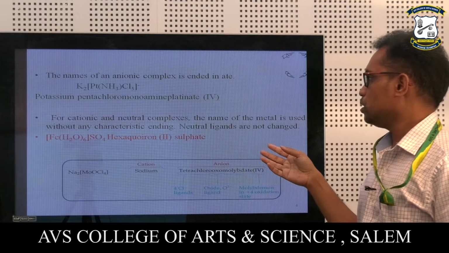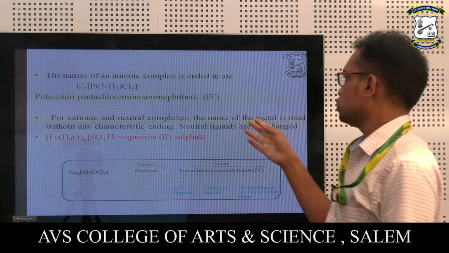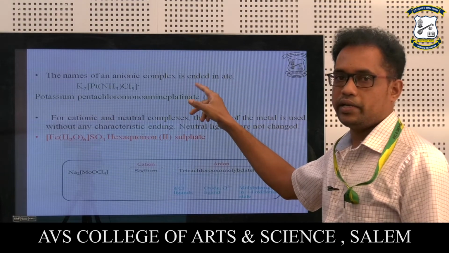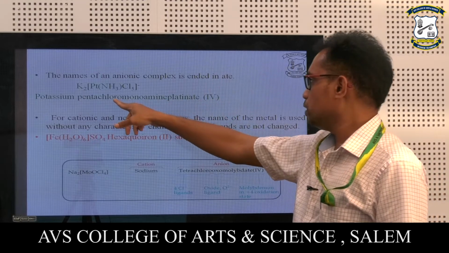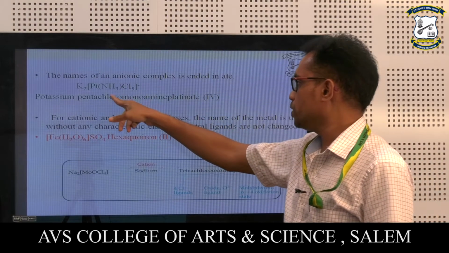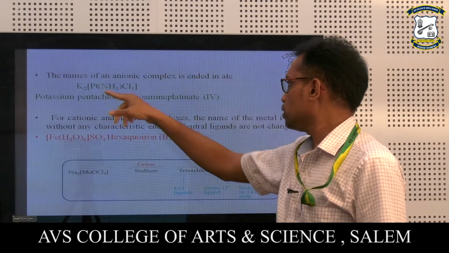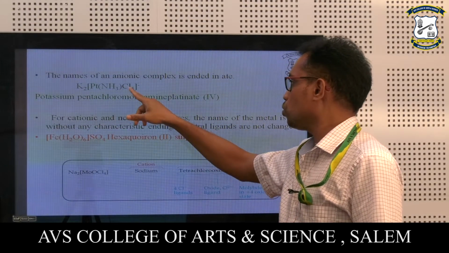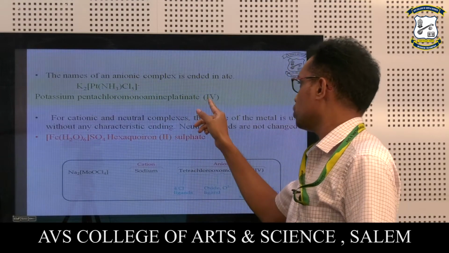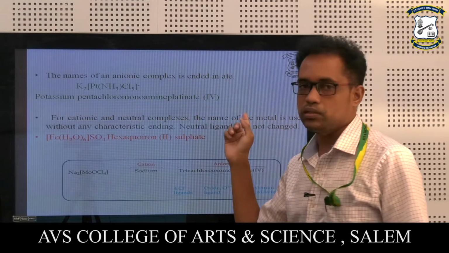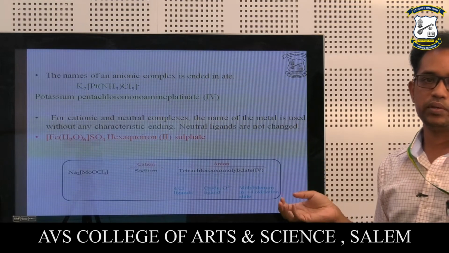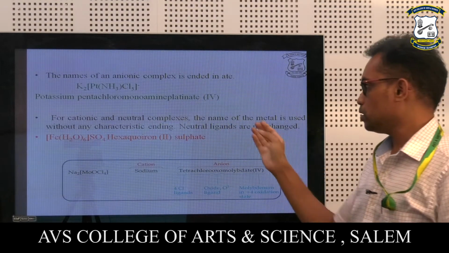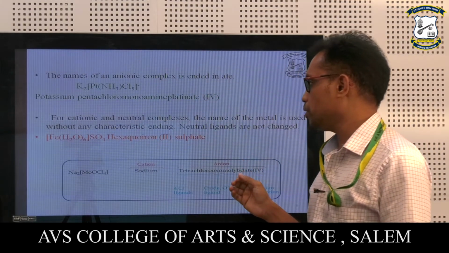So how can the anionic complex be named? The complex name should end in ate. That is what they have mentioned here. So here is a platinum complex they have given. How can we name this kind of complex using this rule? Potassium pentachloroammineplatinate(IV). So this kind of complex naming as per the IUPAC naming should end in the ate form. This kind of nomenclature is also followed.